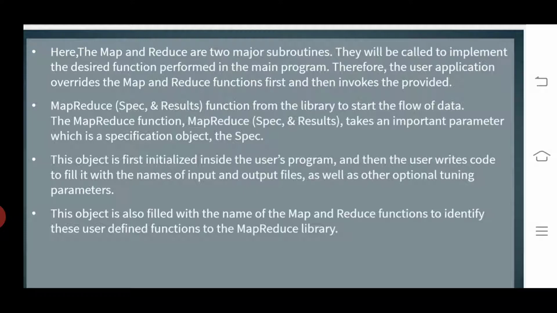Now, this object is first initialized inside the user's program.